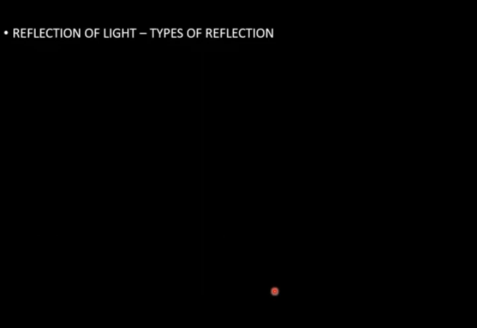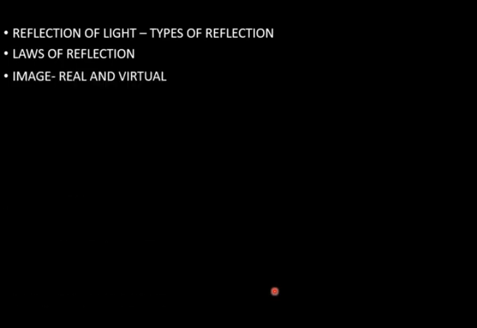Reflection of light. When a ray of light falls on a surface, after striking the surface it returns back, it comes back. That is called reflection of light. Bouncing back of light is called reflection of light. Reflection of light we can divide into 2 types.